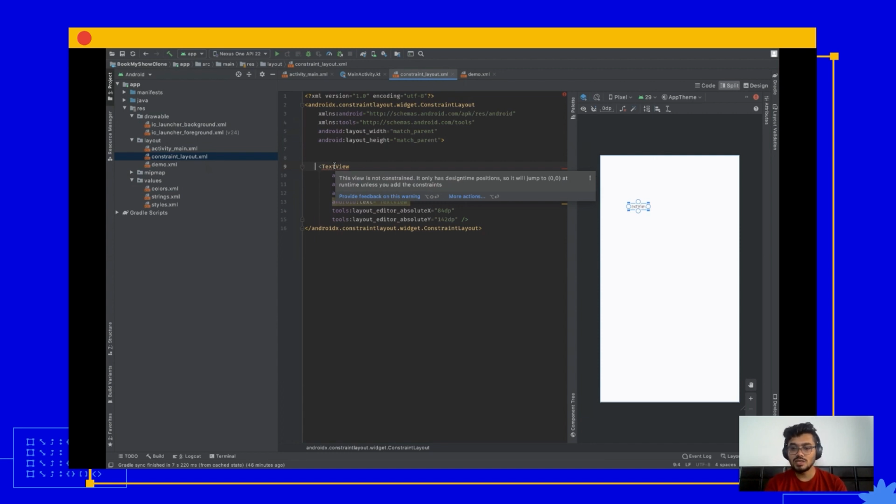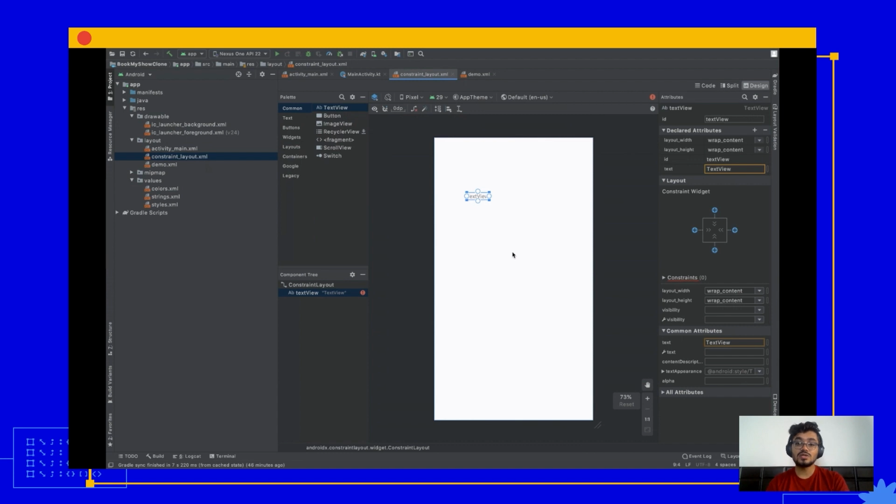When you run your app, by default, it will move to the top left corner because constraint layout needs at least one horizontal and one vertical constraint so that it can figure out where to place your view. So let's just do that. In order to provide constraints, just click on this text view and you will be able to see four dots. These are the anchor points.